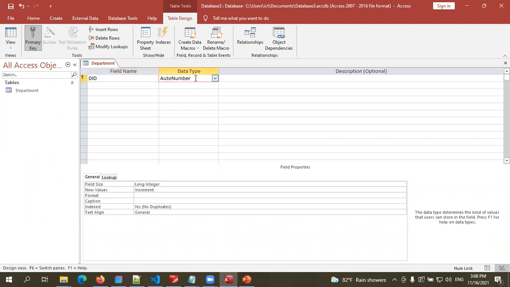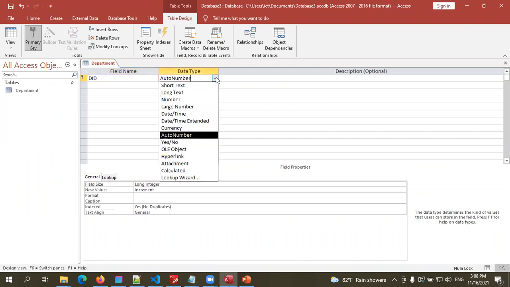Auto number. So this is the data type field. It is very important that when you create a database, you must select the relevant data type for each field of this table. You have to define what kind of data you are going to put in for DID, department ID. So these are the data types available in MS Access. Short text, long text. Short text allows 256 characters. Long text allows more than that. Number, large number, date and time, currency, auto number.